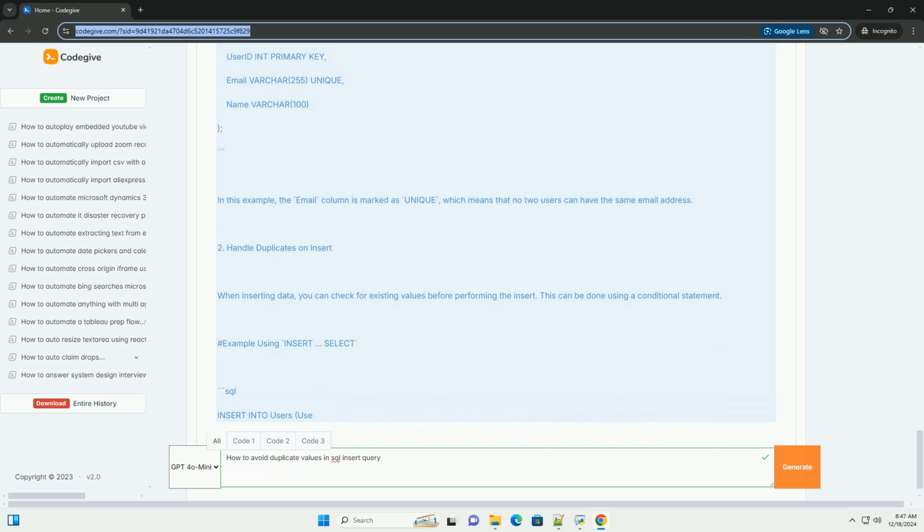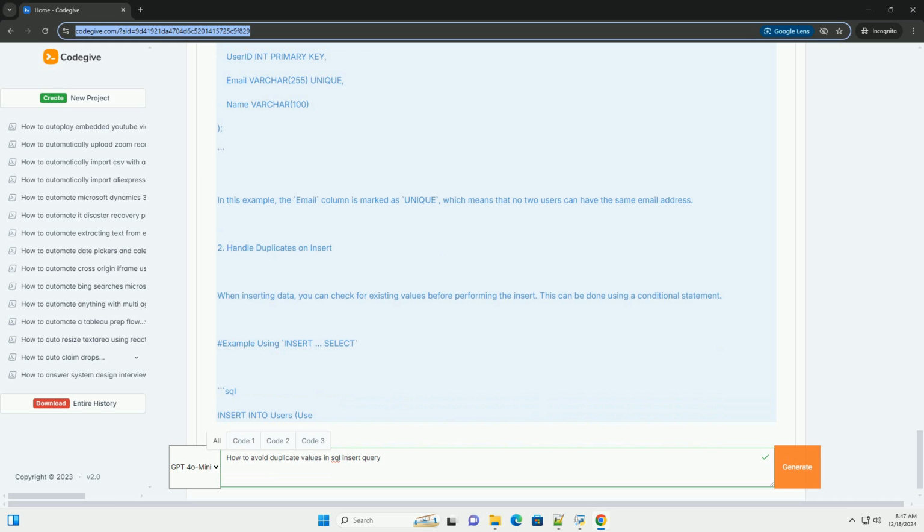Avoiding duplicate values in SQL insert queries is crucial for maintaining data integrity in your database. There are several strategies you can employ to prevent duplication, including the use of unique constraints, primary keys, and conditional inserts. Below are some common methods along with code examples. 1. Use unique constraints. The most straightforward way to prevent duplicates is to define a unique constraint on the columns where you want to avoid duplicates.